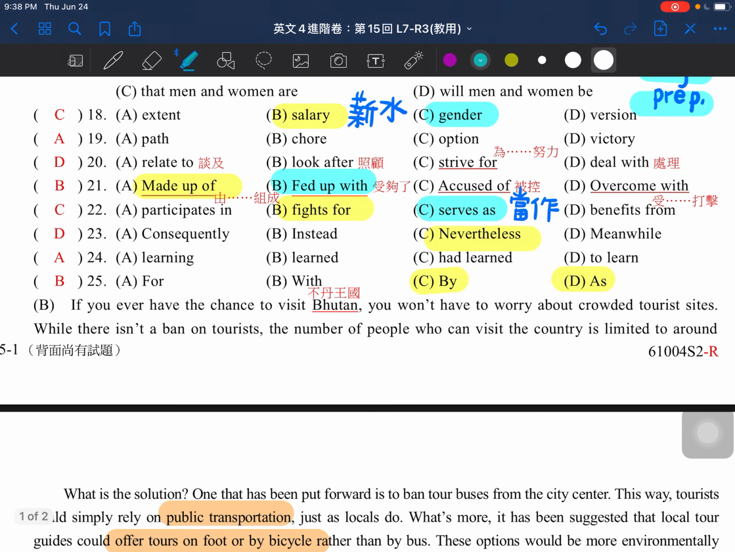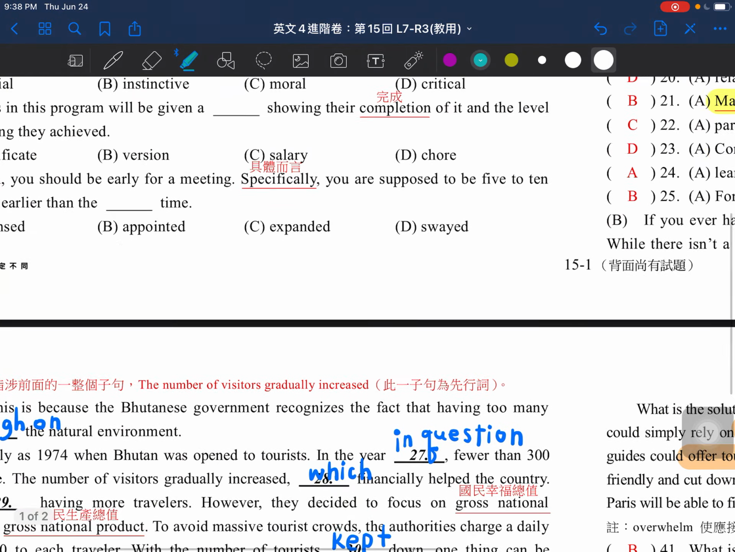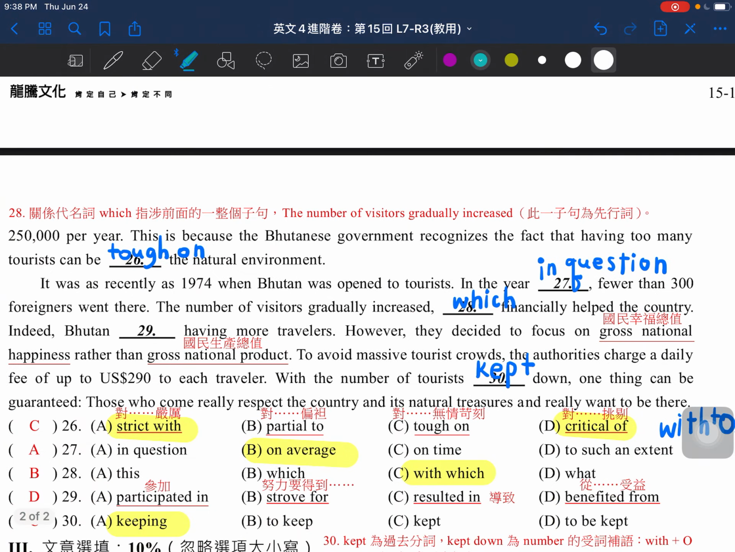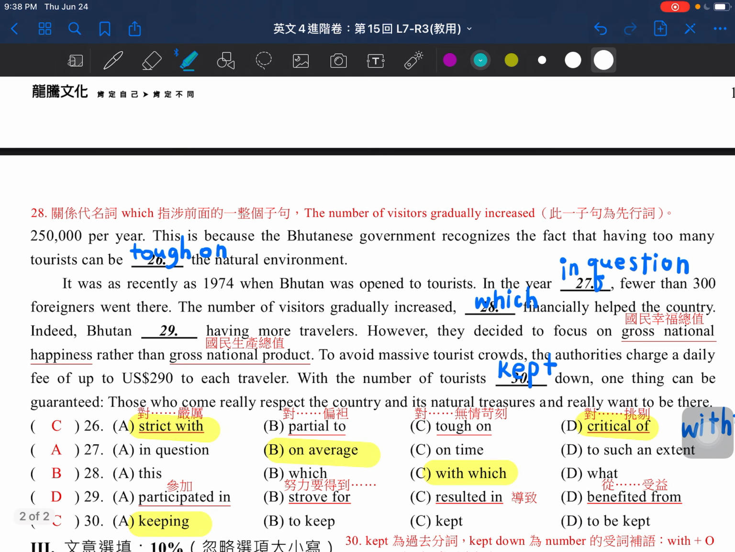All right, then let's move on to the second passage we have here for the cloze as well. And let's take a look at number 26 here. So for number 26, it says, this is because the Bhutanese government recognize the fact that having too many tourists can be tough on natural environment. So that's why we use the word tough on, which means they will cause certain kind of challenge, certain kind of difficulty or certain kind of damage to the natural environment.